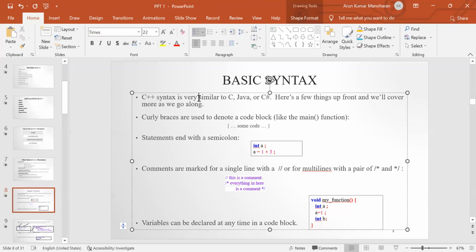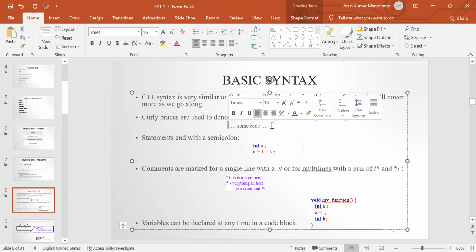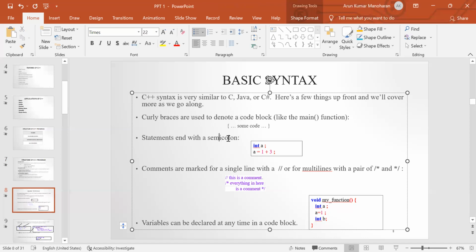The C++ syntax is similar to C language, Java, or C Sharp. Here we are going to see some of the basic syntax. The curly braces are used to denote a code block like the main function. In the main function, the program execution will begin from the open curly brace and will be terminated at the closed curly brace. Each and every statement inside this function block should be terminated with a semicolon. For example, this one is a variable declaration. The syntax for variable declaration is data type followed by variable name, and it should be terminated with a semicolon.